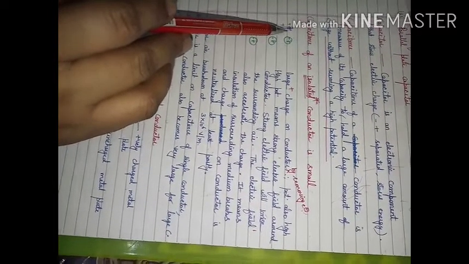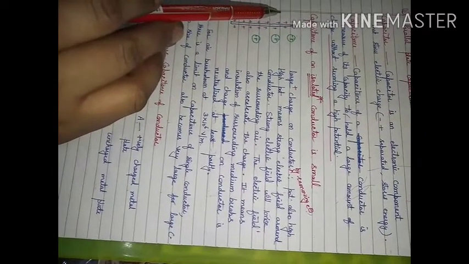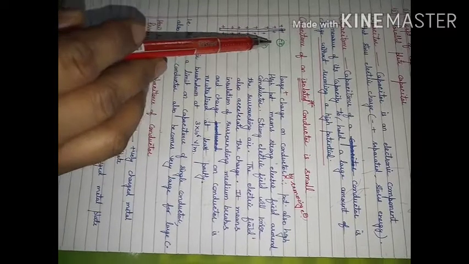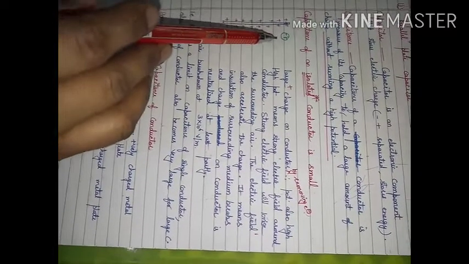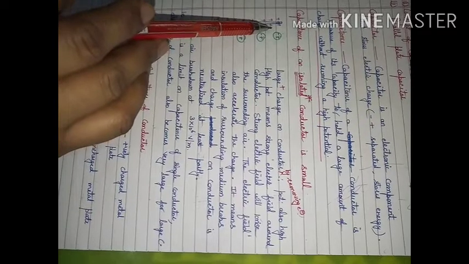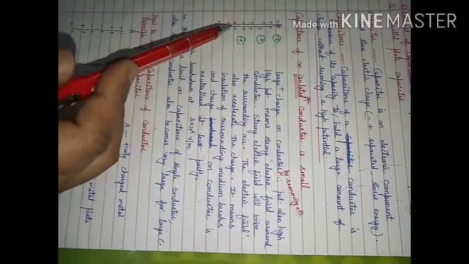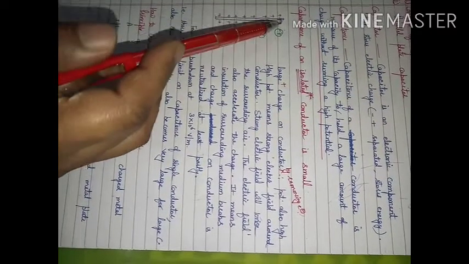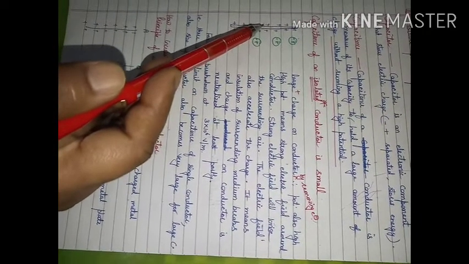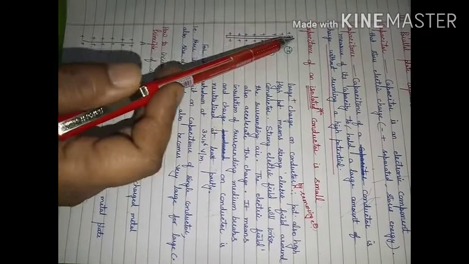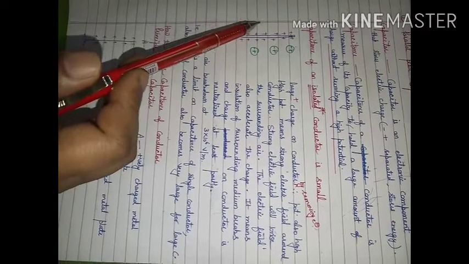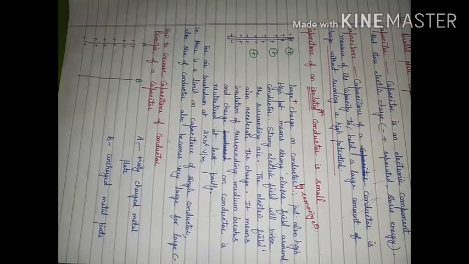It will ionize the medium or the air in its surrounding. When it ionizes the atoms or gaseous molecules, then what will happen? Negatively charged electrons will be attracted towards this conductor. And when they are attracted, this positive charge will start neutralizing. It means whatever charge you have given to this conductor, that value will keep on reducing.